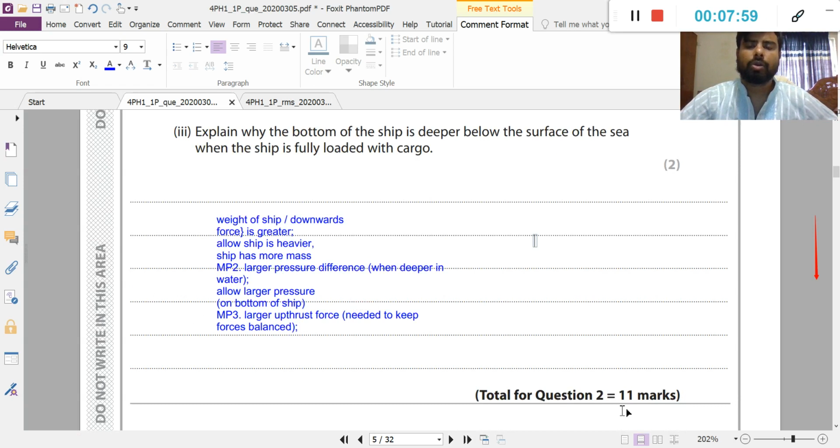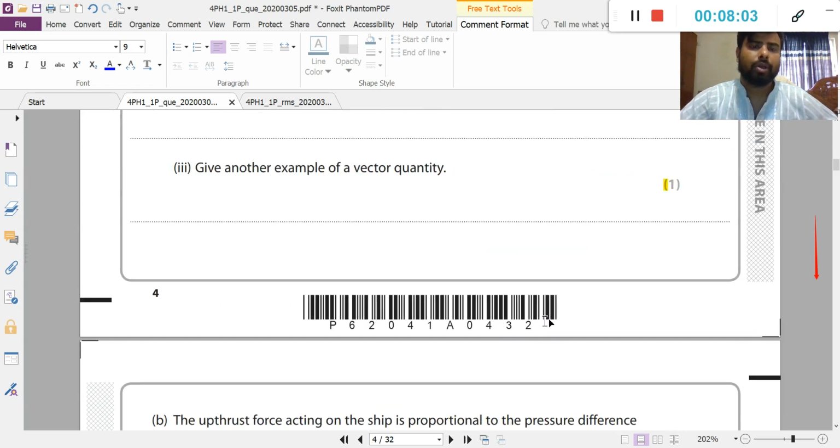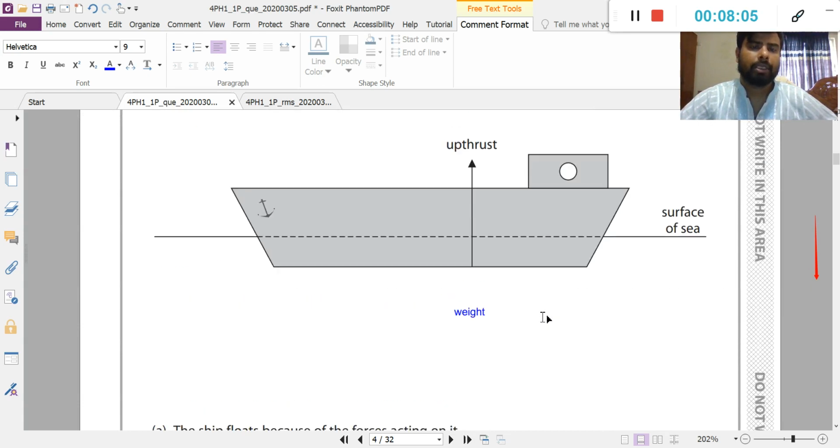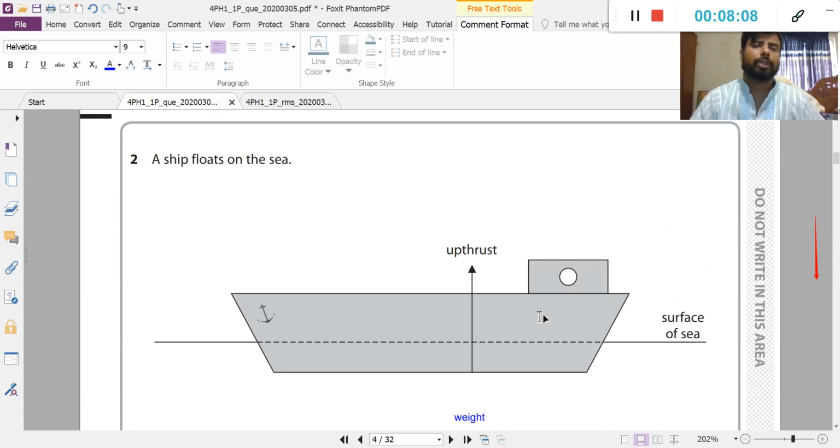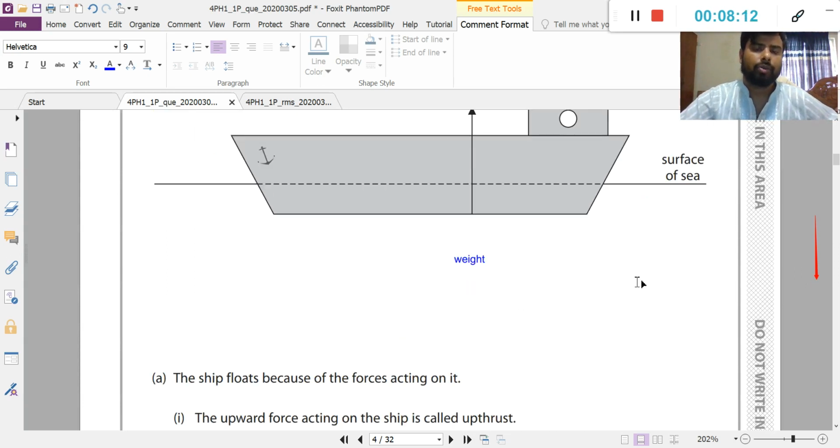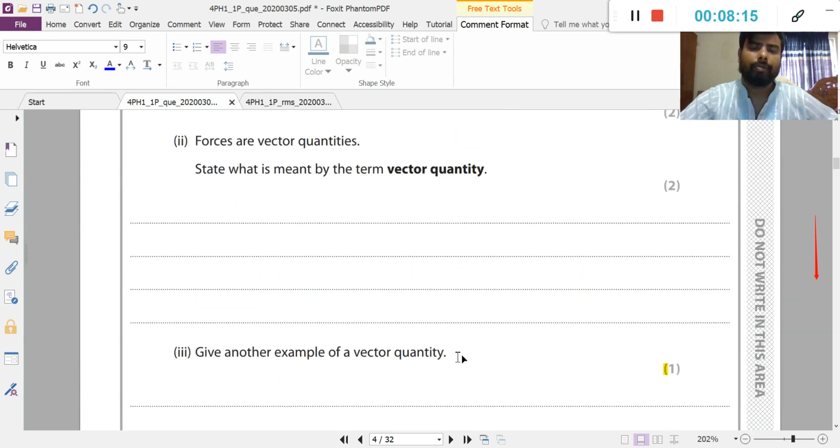So the total for question 2 is 11 marks. So there is a big question paper. If you carefully answer this question like me, in this way, then you will get 11 marks completely.